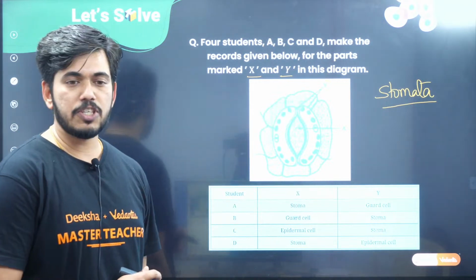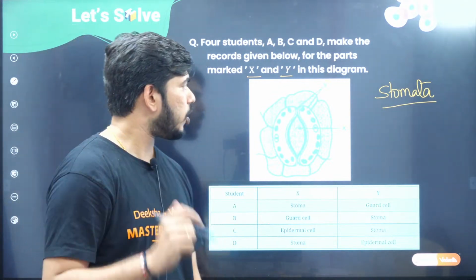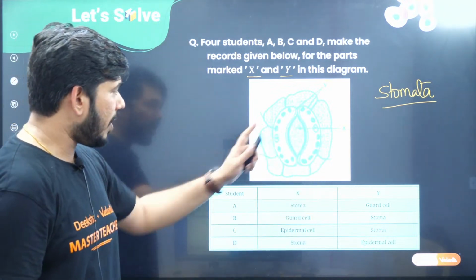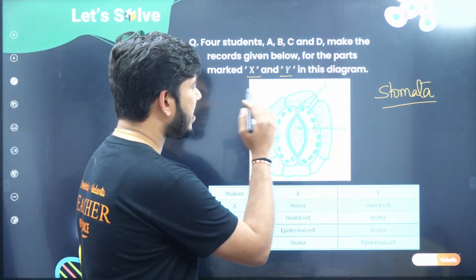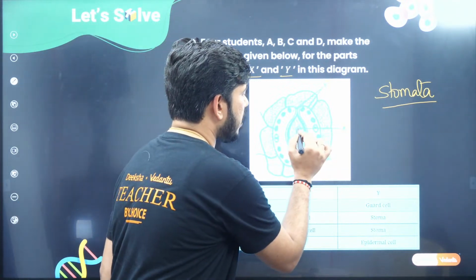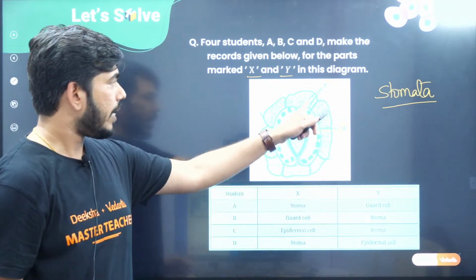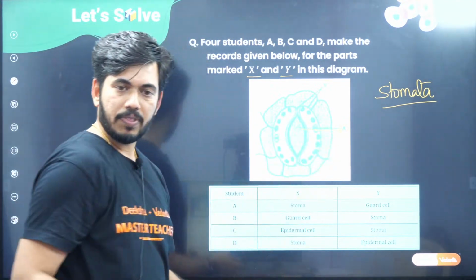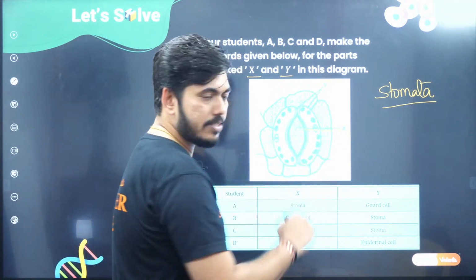So now what is the structure of the stomata? There are two important points you are supposed to remember. One is the stoma, okay? Another one is the guard cell. The stoma is known as the stomatal pore. Apart from that, the bean-shaped two cells you can see here, we call them the guard cells.